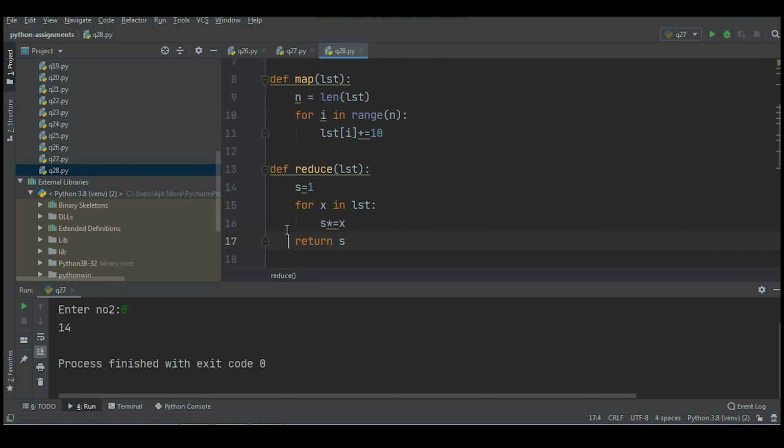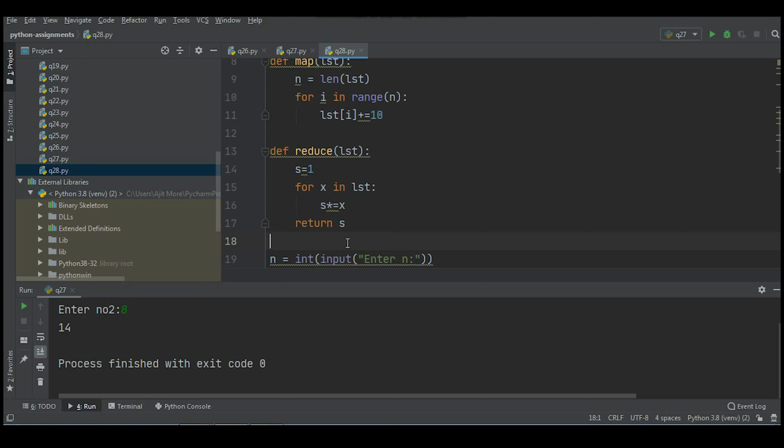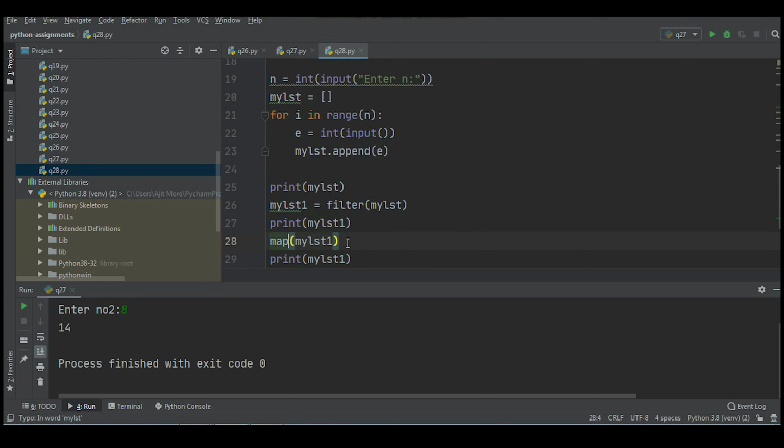Map is just incrementing each and every value of your list by 10. And what is reduce doing? Fetching each and every value from the list, multiplying it with s, that is your temporary variable, and storing the result again in s, and at the end whatever answer remains in s, that we are returning back.